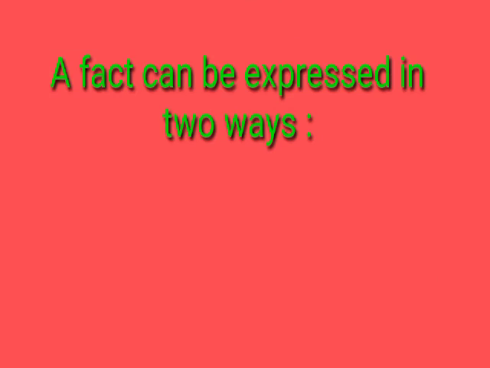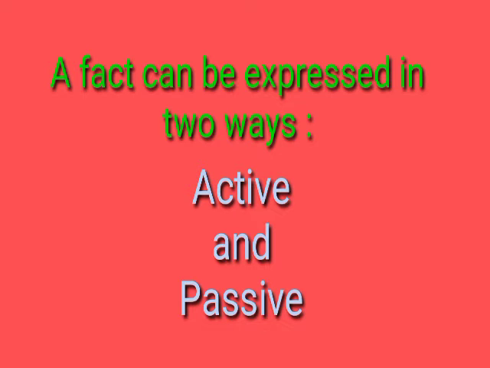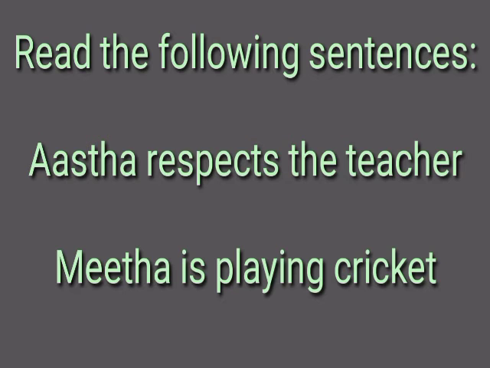A fact can be expressed in two ways, active and passive. Read these following sentences. Astha respects the teacher. Meetha is playing cricket. Now who is doing the action? That is Astha, and Astha is the subject, and respects is the verb, and the teacher is the object, and the teacher is receiving the action. In the next sentence, Meetha is playing cricket.